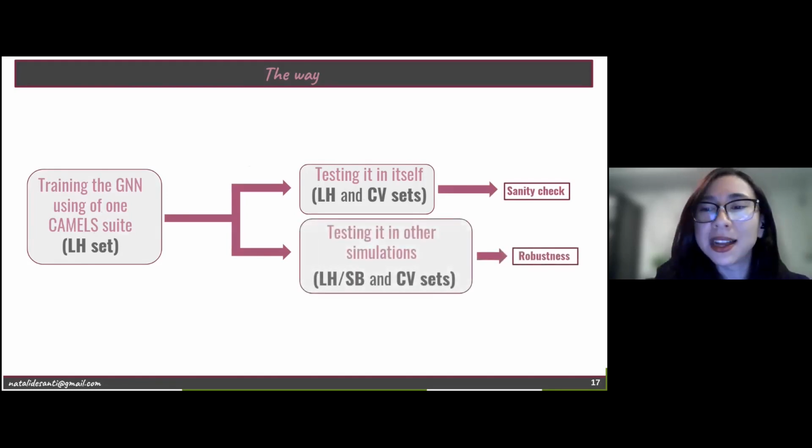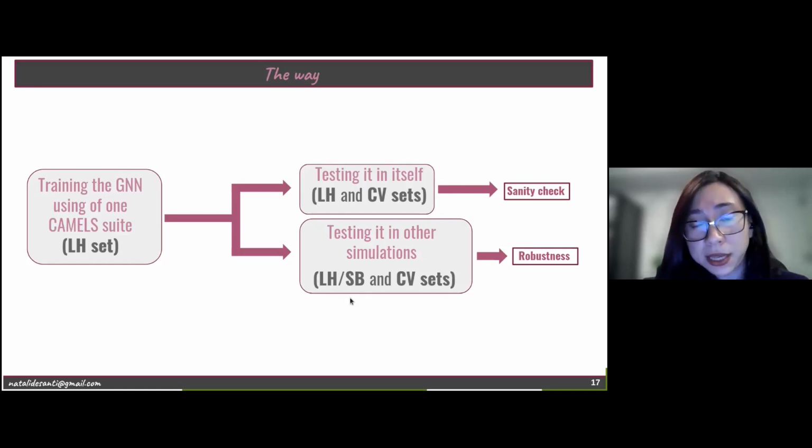The second test is measuring the robustness. So we're going to test our machine learning model in other hydrodynamic simulations, in other subgrid physics models. So we're going to use LH and subhalo SB boxes and CV sets as well.